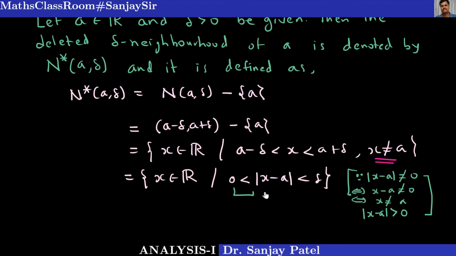So deleted delta neighborhood plays a very important role in discussing the limit of a function at a point. Even if that point does not lie in the domain of the function, we can still discuss the limit of the function, or the nature or behavior of the function at that point. That's why this concept of deleted delta neighborhood is introduced.